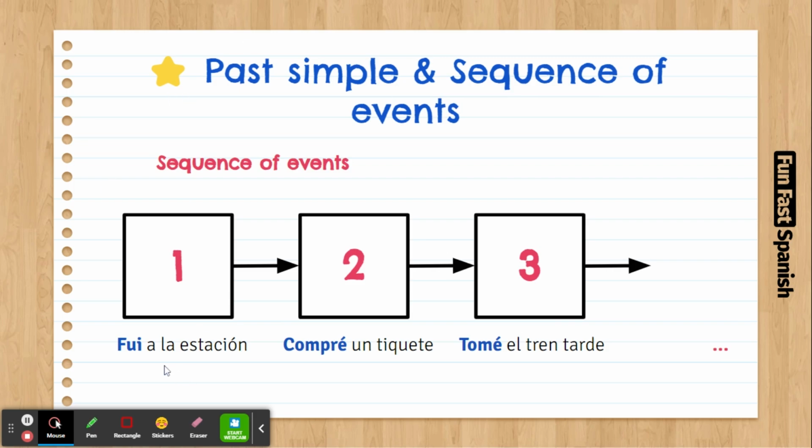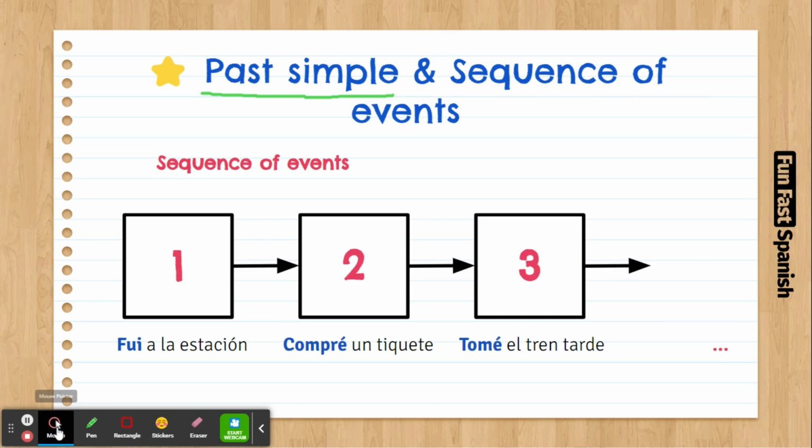Later on, we are going to add something to this to make the sequence more interesting. But for now, to talk about events in a sequence, you always use past simple.